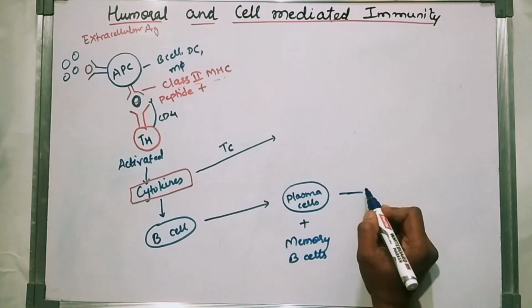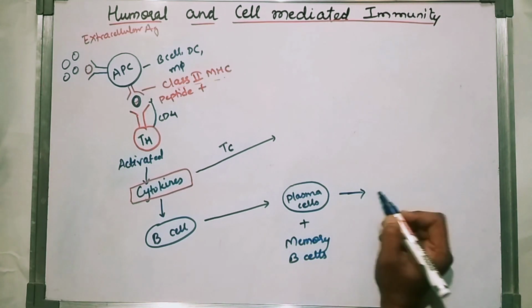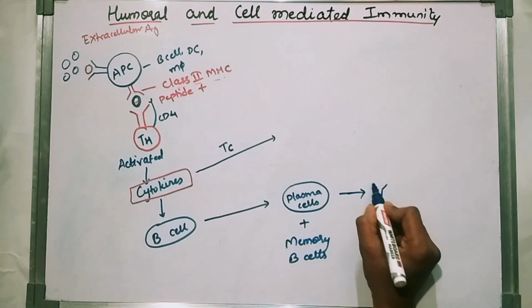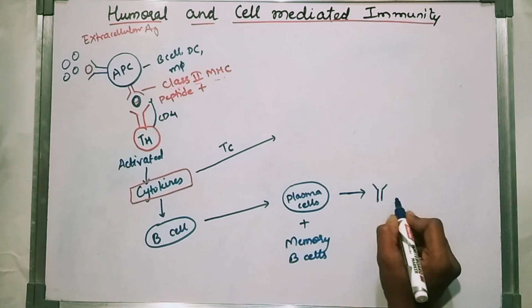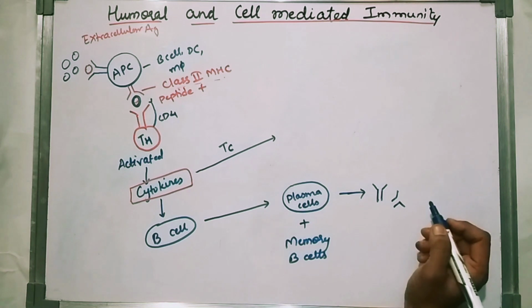The plasma cells will produce the antibodies.